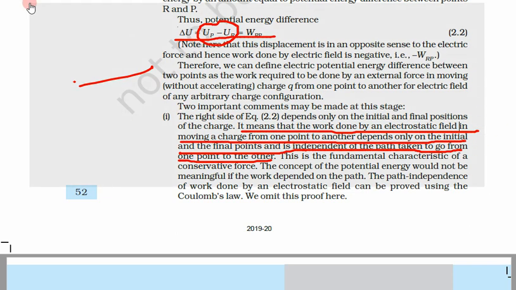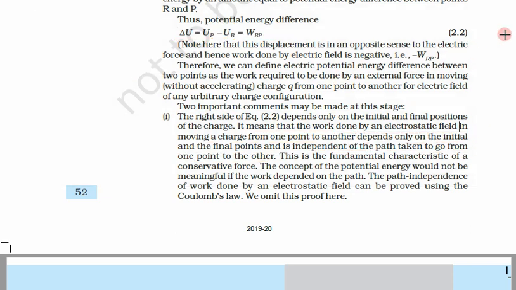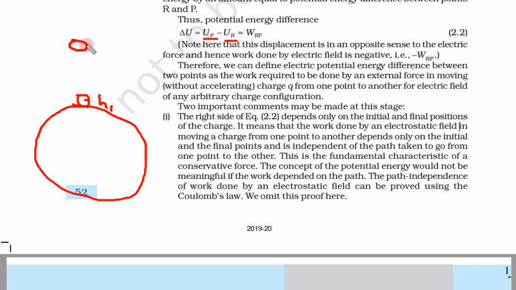So we had just seen that the work done, or the energy stored, is path independent. It just depends on the initial and final position. So again, let us go to the example of gravity. So this is earth and this is the ball. Let us say this is height h1 and this is height h2.